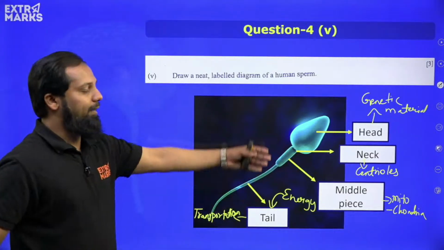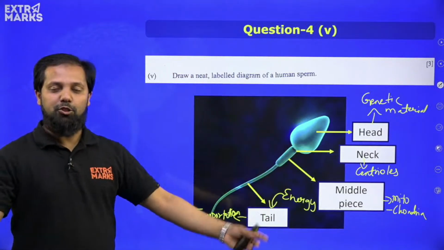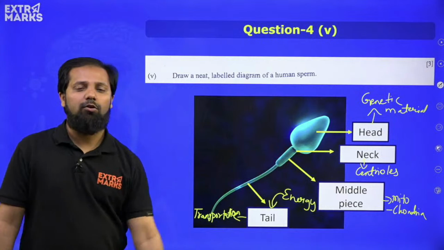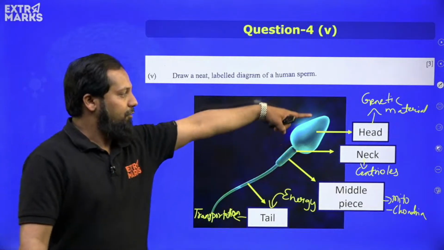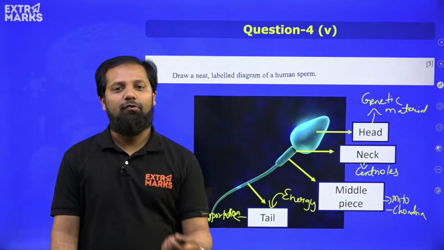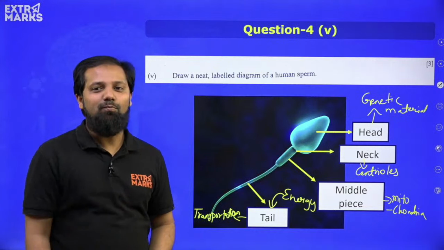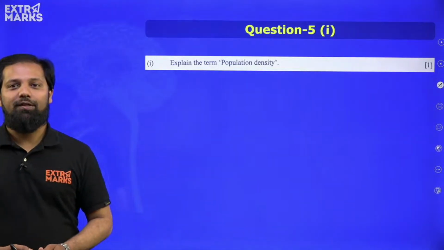If you draw this diagram and mention these 4 parts, it is more than enough. Even if you skip the neck region, if you just mention head, middle piece and tail, that is more than enough for getting full marks. I hope this is very clear. Okay, let's move ahead and see the next question.